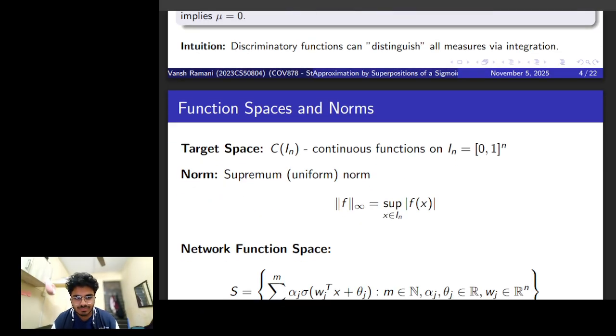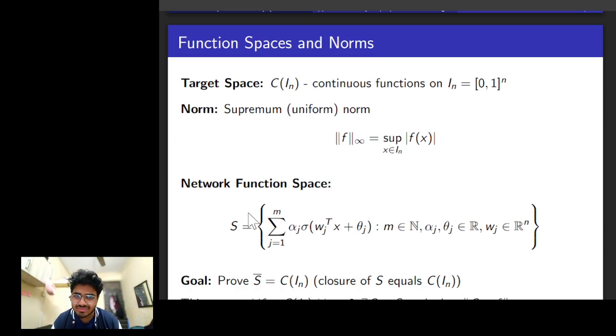We also have to see some general definitions of function spaces and norms, which will be helpful for the proof later on. I'll define what the broad playing field is. The space of functions that we want to approximate is, let's say, C(I_n). These are all continuous functions on I_n, which is again the hypercube that we defined above.